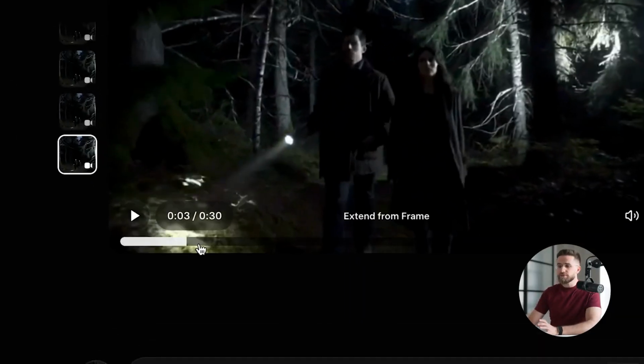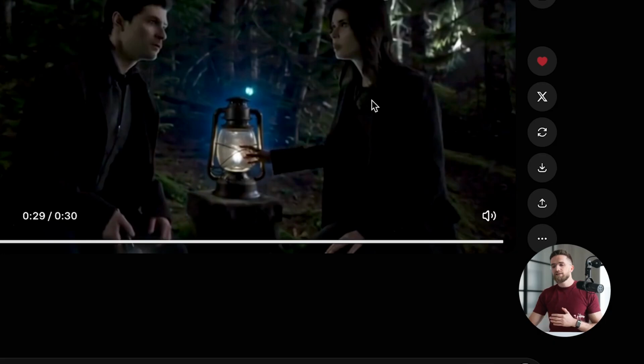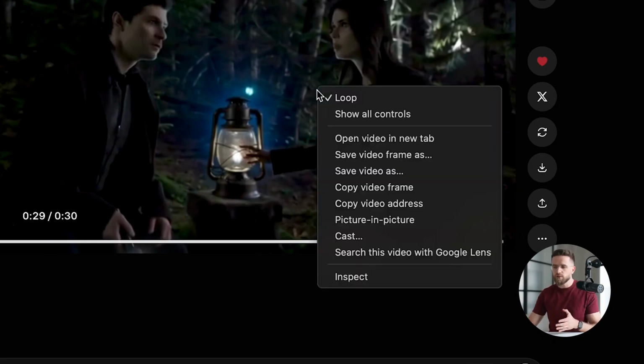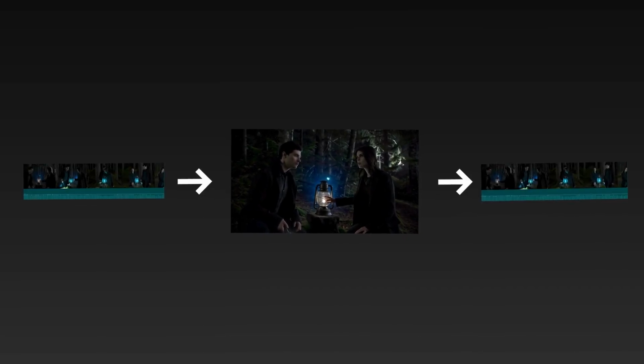Pause your 30-second video. Drag the progress bar all the way to the end. The very last frame before it loops. Right-click on the video. Select Save Frame as Image or Copy Video Frame depending on your browser. Save it. This is your bridge. This exact frame becomes the starting point for the next video, which keeps everything consistent.